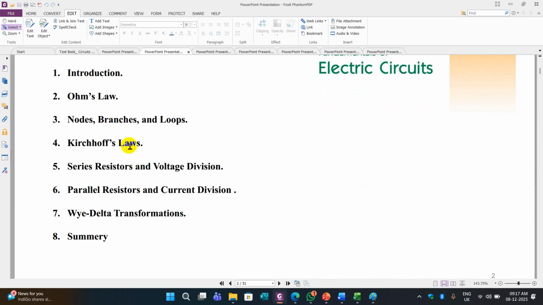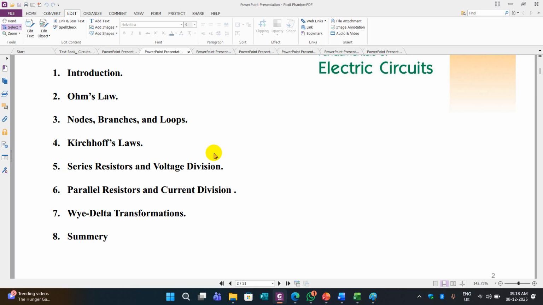Then we studied Kirchhoff's law. The triangle also, the relationship between voltage, current and resistance. Then the resistor, I think. Yes, in chapter 1 we studied the resistor, its basic equation in terms of its area, its length and the resistivity. Now in chapter 2, we studied how to use that resistance in DC circuit analysis. That is Ohm's law, nodes, branches and loops, and Kirchhoff's laws. So what are the two Kirchhoff's laws we studied?